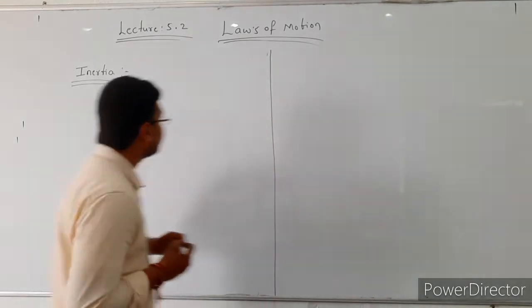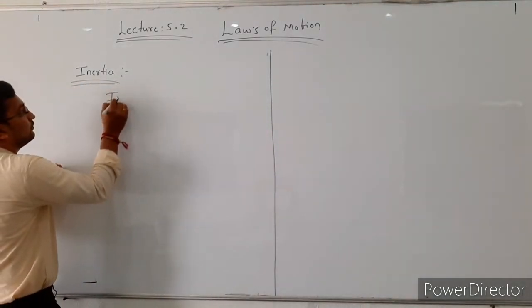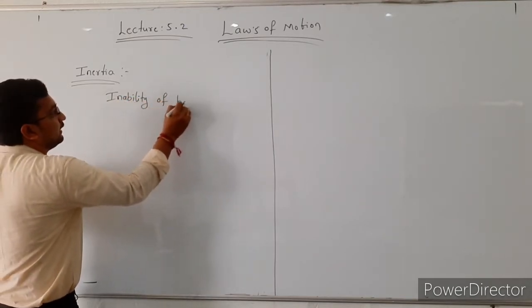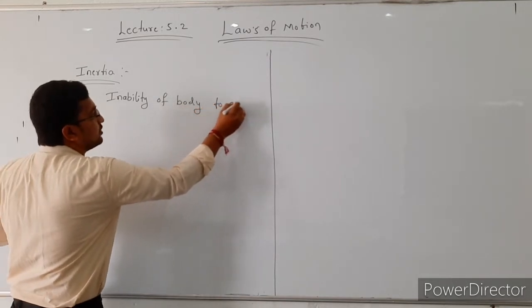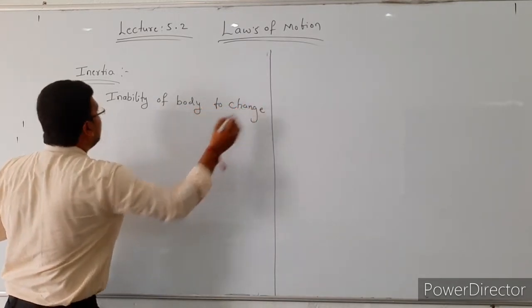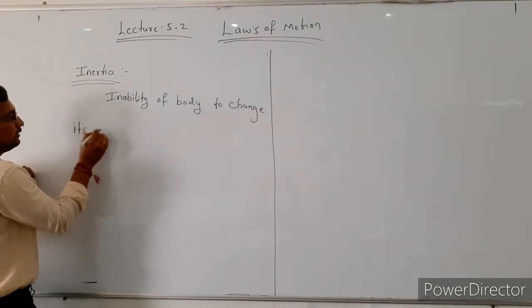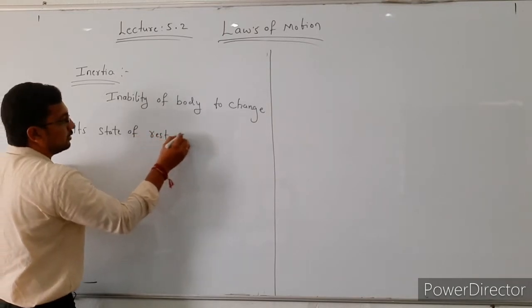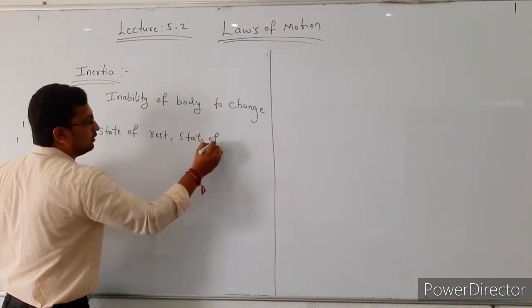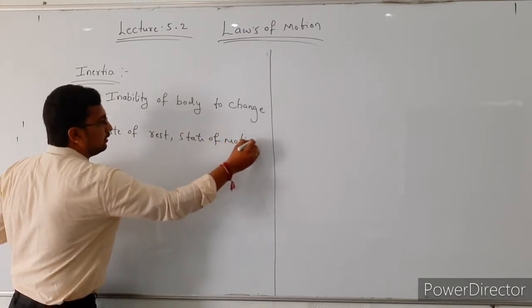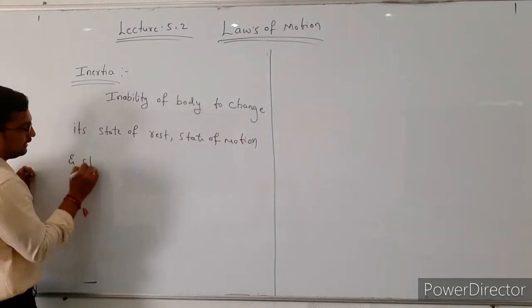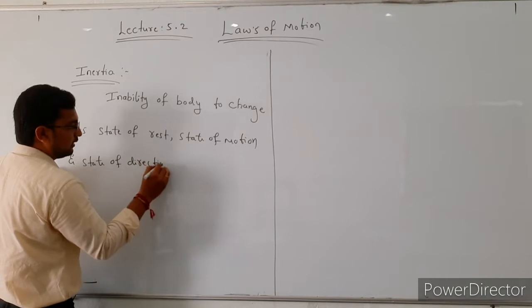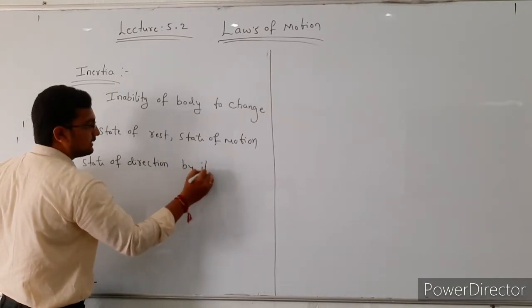Okay, see here. Inability of a body to change its state of rest, state of motion and state of direction by itself.